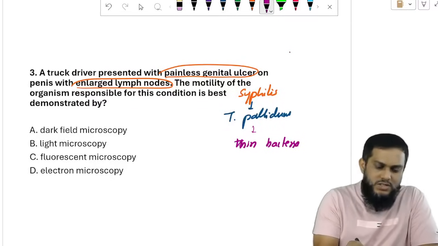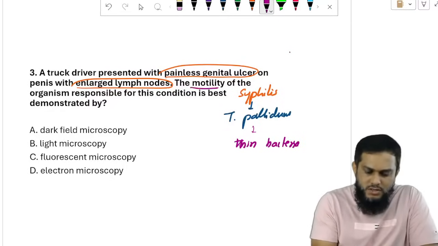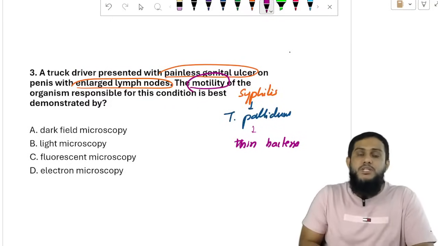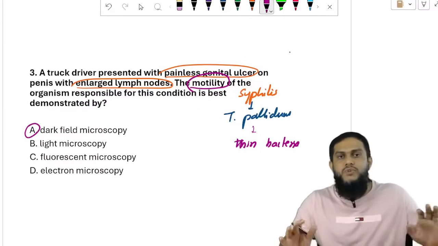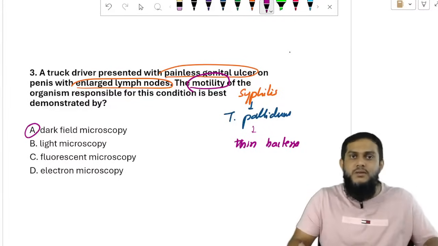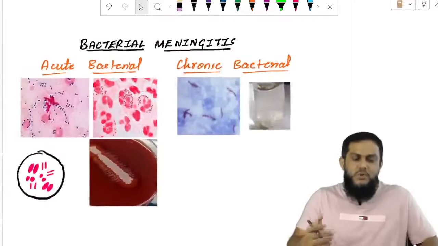And the question asked is about motility, which is important: the motility of the organism responsible for this condition. For the motility of Treponema pallidum, the answer is dark field microscope. Very simple. Thin bacterial motility. So moving on to the next question.